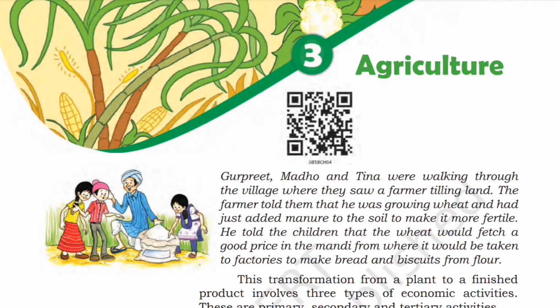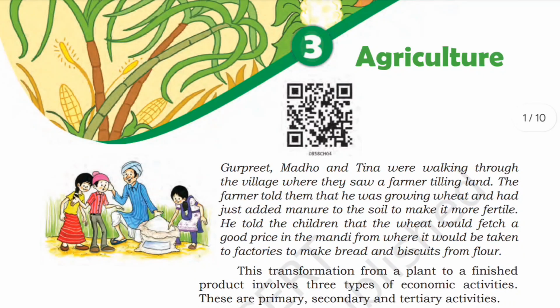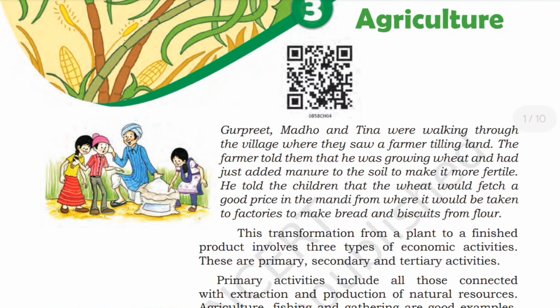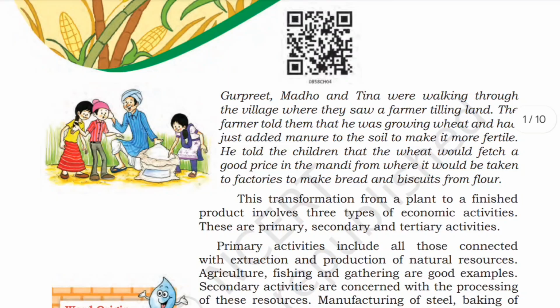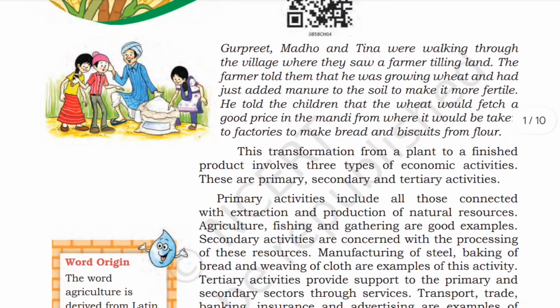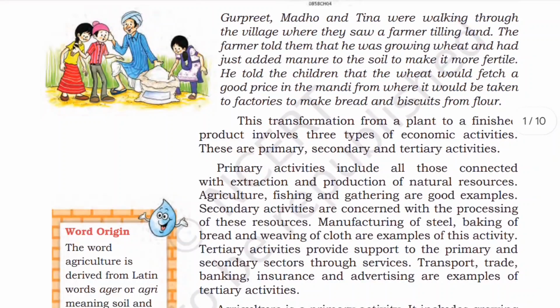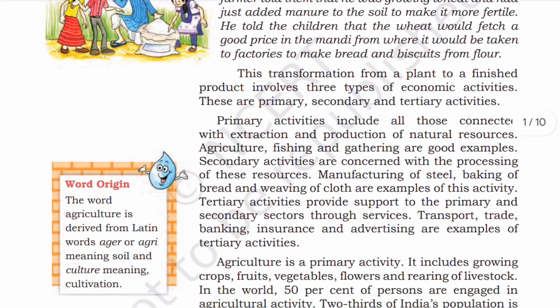Let's start with chapter number 3, that is agriculture. Gurpreet, Madhu and Tina were walking through a village where they saw a farmer tilling land. The farmer told them that he was growing wheat and had just added manure to the soil to make it more fertile. He told the children that the wheat would fetch a good price in the mandi, from where it would be taken to factories to make bread and biscuits from flour.